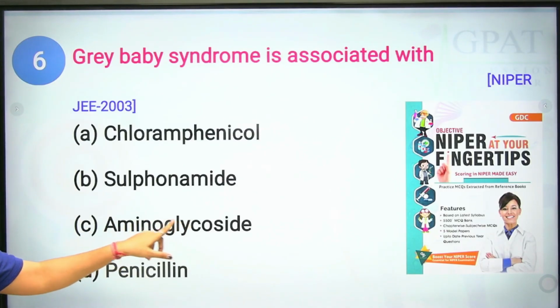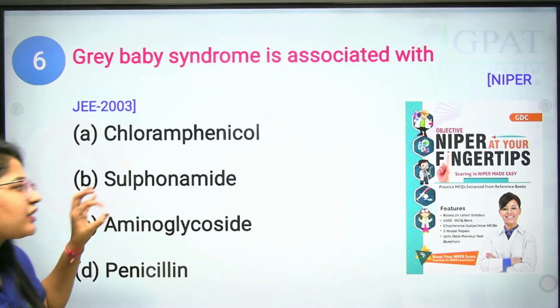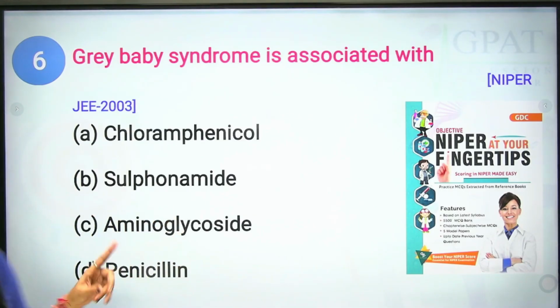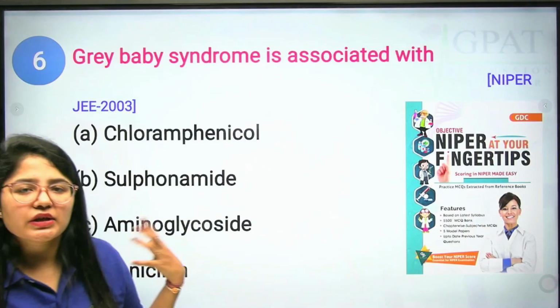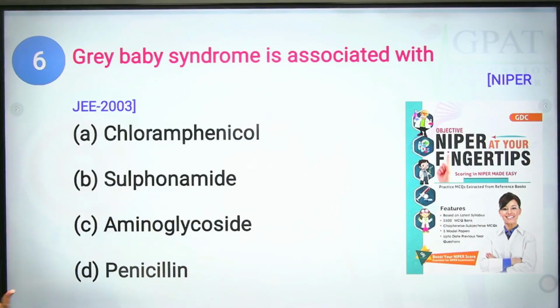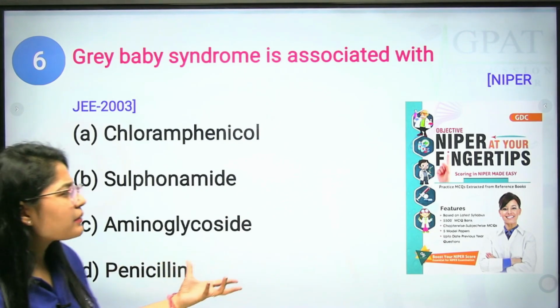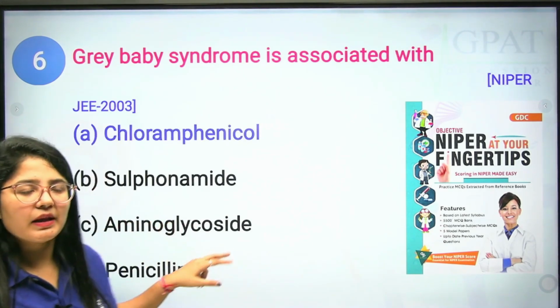Sulfonamides cause kernicterus in the newborn, not gray baby syndrome. Aminoglycosides cause ototoxicity and also kidney damage, that is nephrotoxicity, not gray baby syndrome. Penicillin is generally safe, causes allergy sometimes, but definitely not gray baby syndrome.